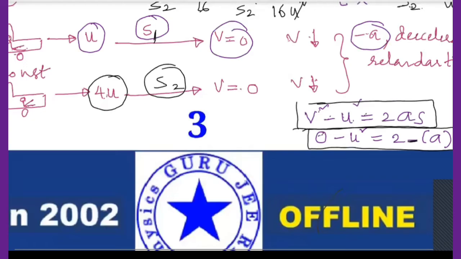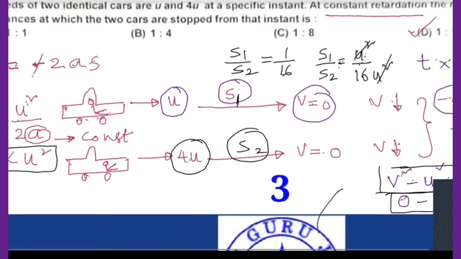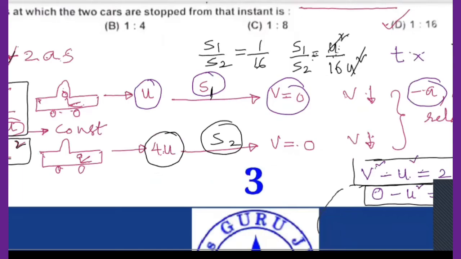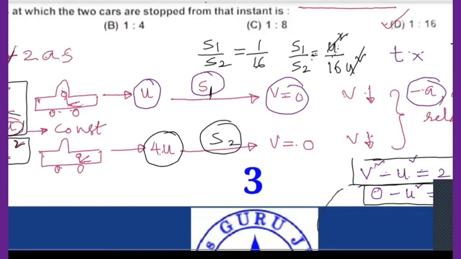The minus gets cancelled, and I get S is equal to U square divided by 2A. So I can write S proportional to U square, only when the remaining terms are constant. Here 2 is a constant and A is a constant, so I can use S proportional to U square.